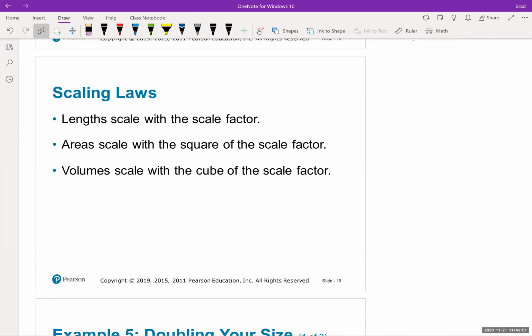And the reason for that is when you calculate length times width, what if they both changed? Let's say you doubled your length and you doubled your width. Then wouldn't that technically be 2 squared, because there's an extra 2 in there? But when you're just doing lengths, it's no big deal. You just use the scaling factor as it is.